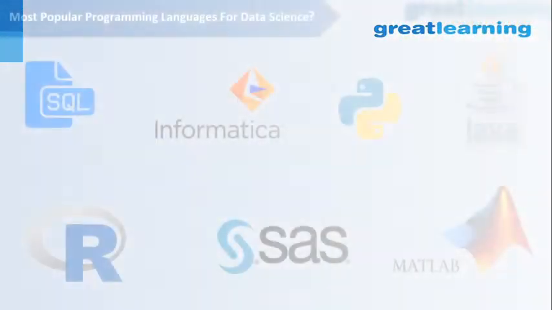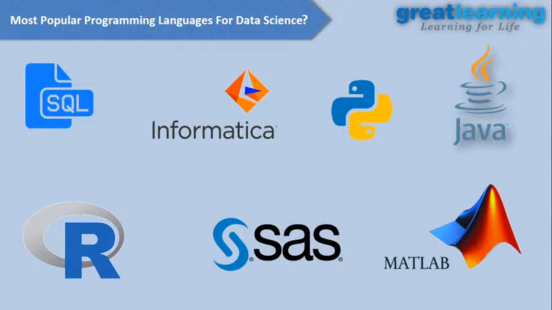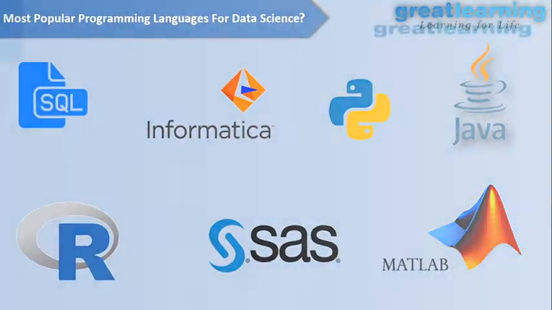Now we will see the tools and programming languages we use for data science. We use SQL, Informatica, Python, Java, R, SAS, MATLAB. But these are just a few. There are a lot more tools we use in data science. These are the basic tools, you can say, right? Today we will talk about Python, and how you can use Python in data science and machine learning, okay?